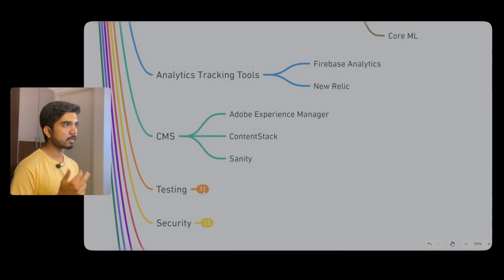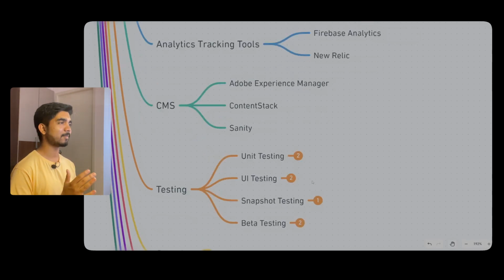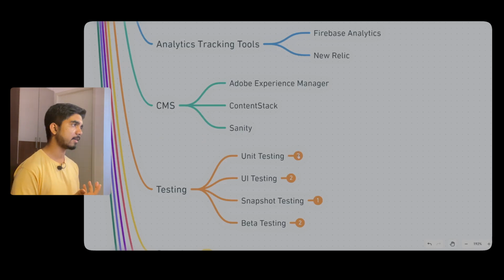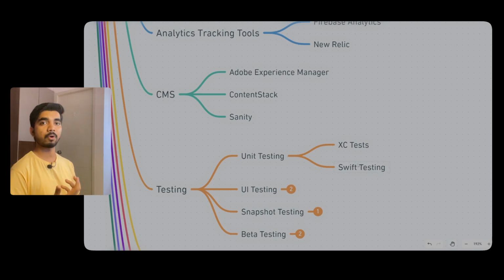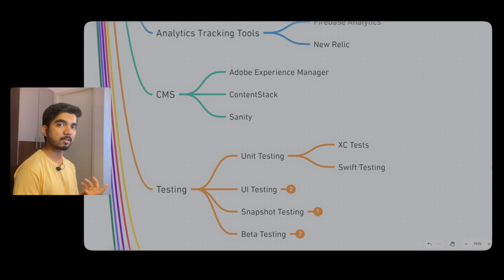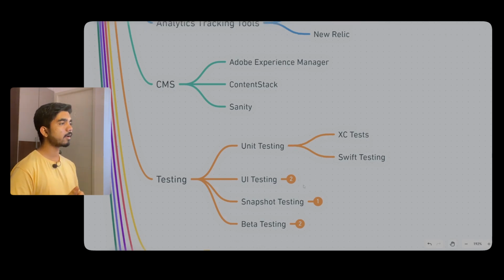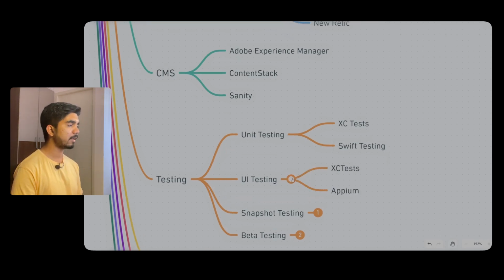Then coming further, there is testing, which is very important. Every app should be tested. Here we have unit testing. You can use XCTest or Swift Testing. Swift Testing is new and popular, and if you want to know more about Swift Testing, I'd be ready to make a new video on how you can do it. Then we have UI testing also. For UI testing, XCTest or Appium is there.